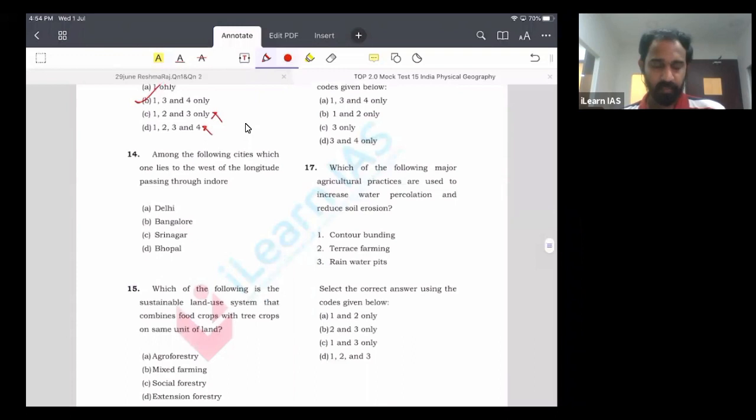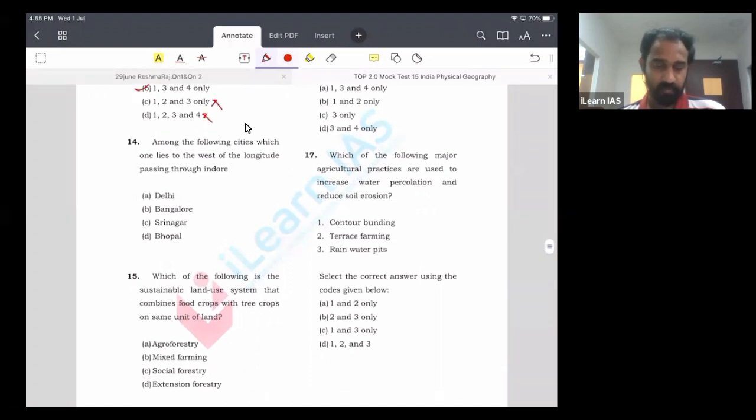Question number 14. Among the following cities, which one lies to the west of the longitude passing through Indore? Indore was in the news because it was one of the most affected cities in the early stage of the COVID pandemic. And UPSC has this tendency to ask questions with respect to location from longitude and latitude areas.